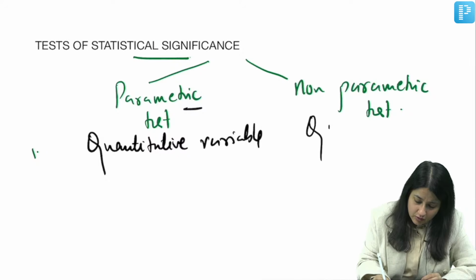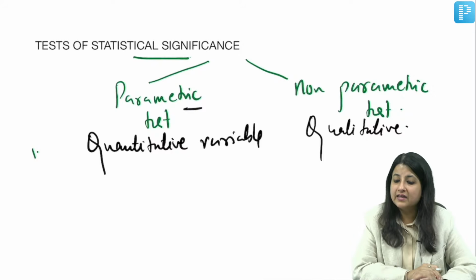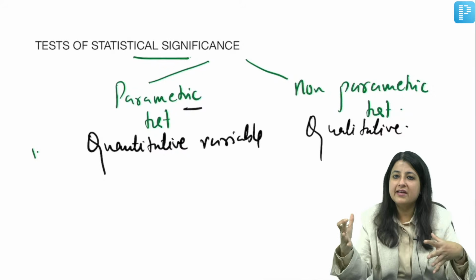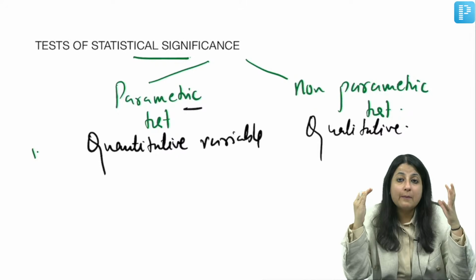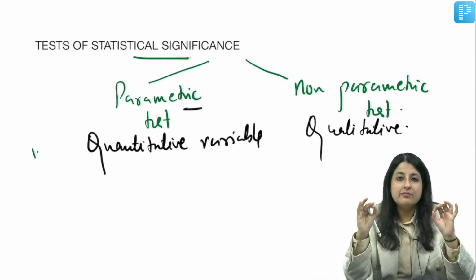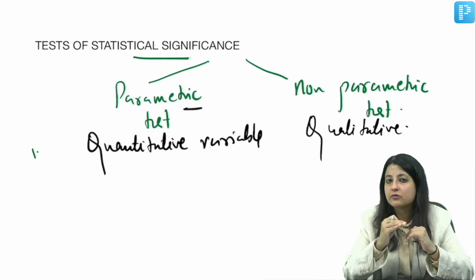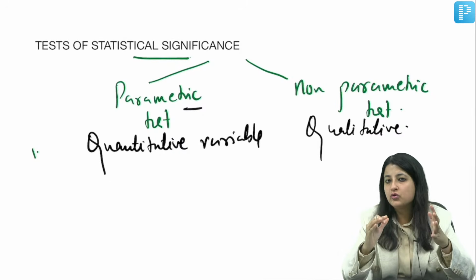Whenever you have a qualitative variable, you will always use a non-parametric test, okay. And I'm sure now you can figure out quantitative variable and qualitative variable. That was the base, guys. In biostat, first and foremost you have to know how to differentiate between quantitative and qualitative. And I'm sure now you know it.